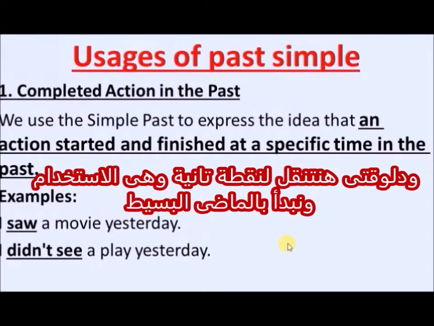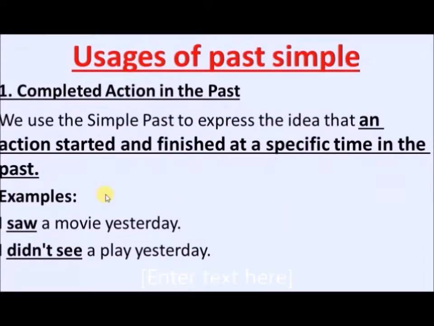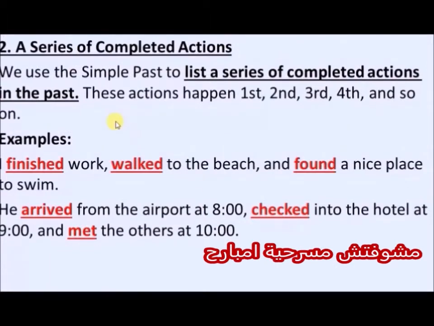Now we are going to shift to the usages of past simple. Number 1, completed action in the past. We use the simple past to express the idea that an action started and finished at a specific time in the past. I saw a movie yesterday. I didn't see a play yesterday.